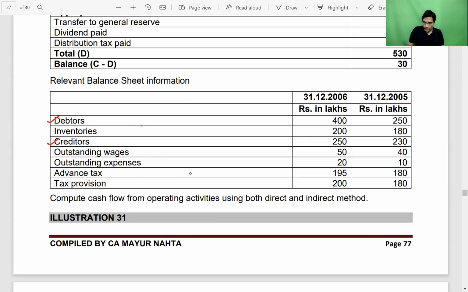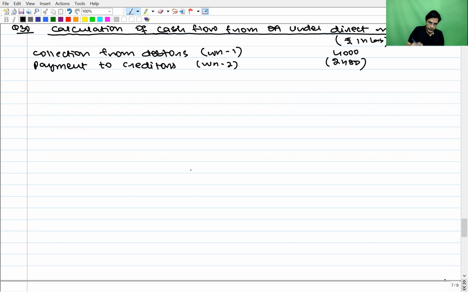If you observe, they have given us outstanding wages at the beginning of the year and at the end of the year. Since some outstanding wages are given, the wages and salaries appearing on the face of the P&L account represent only the expenditure incurred during the 12 months, but it does not mean that we have paid that much. But in the cash flow statement, we have to record what we have paid. So we have to compute the paid figure separately.